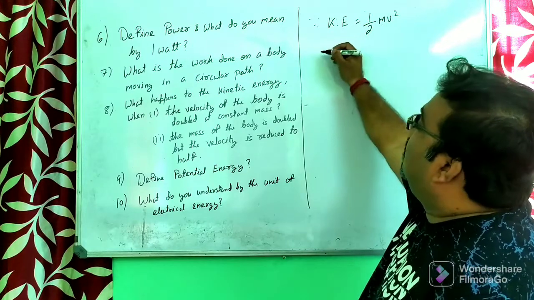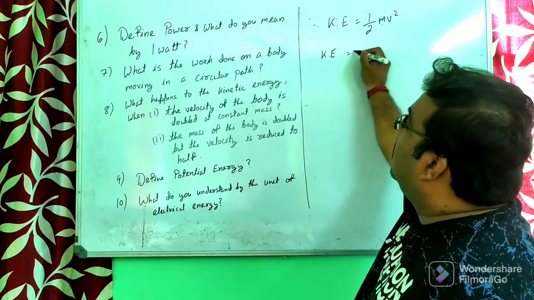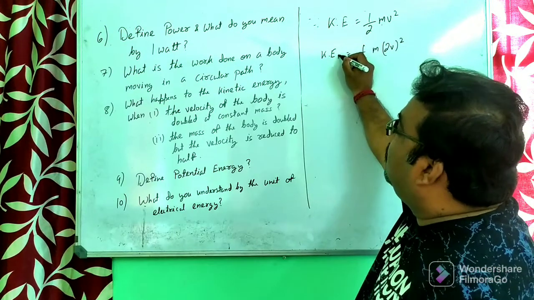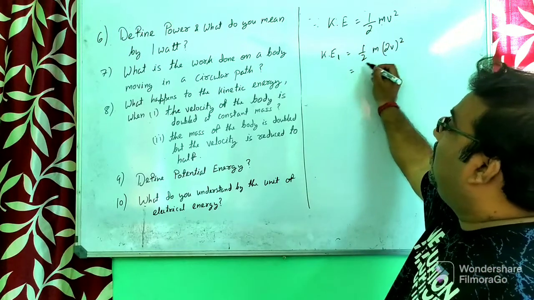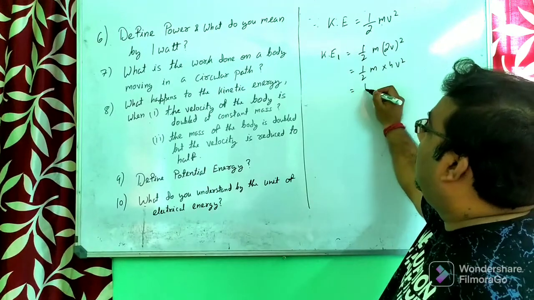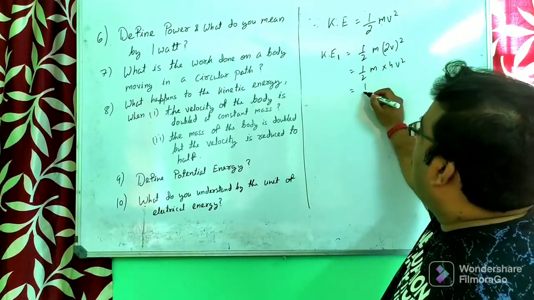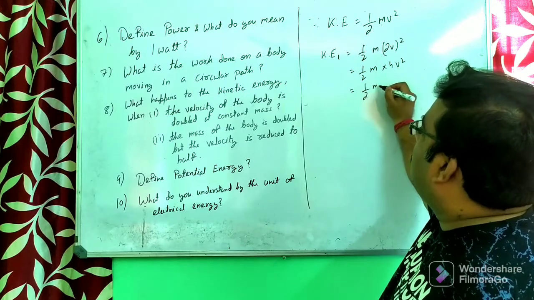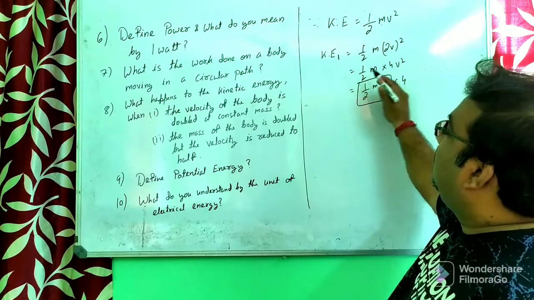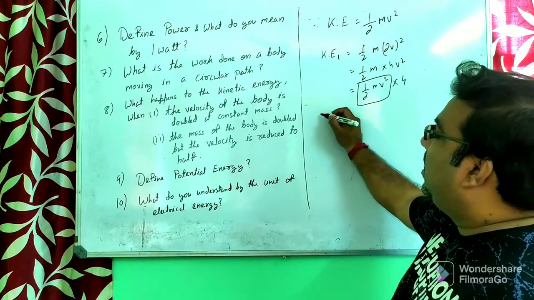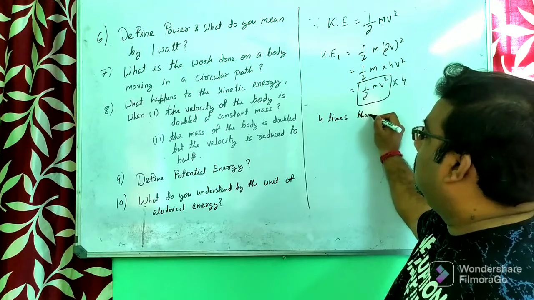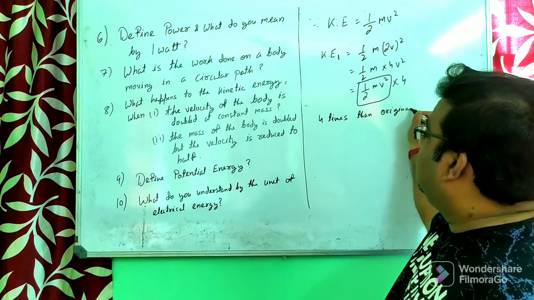So in the place of v, the new velocity is 2v. Suppose the new kinetic energy when the velocity is doubled is denoted by KE1, so it is half m into (2v) square. That will be half m into 4v square. So that will be half m v square into 4. That means the original kinetic energy was given, and now the new kinetic energy is 4 times. That means the new kinetic energy is 4 times the original. It increases by 4 times.